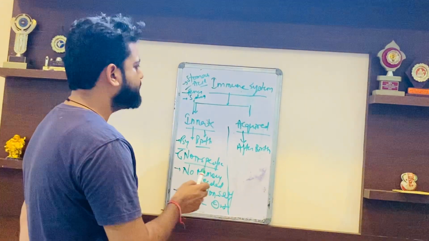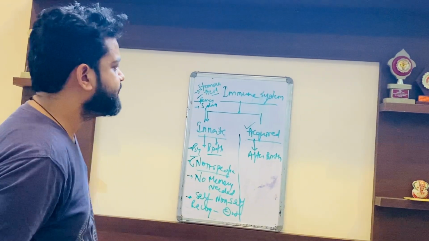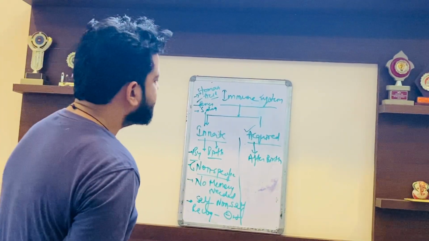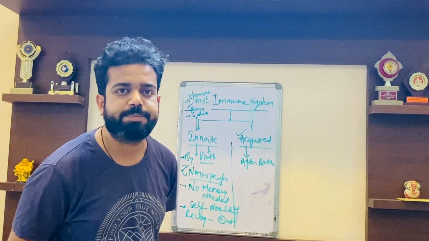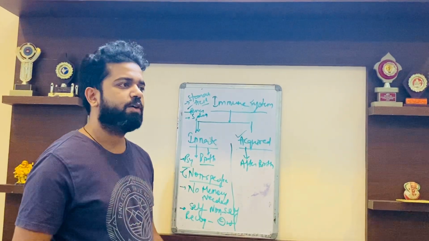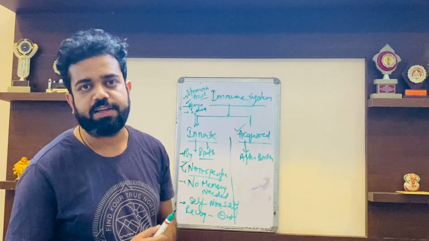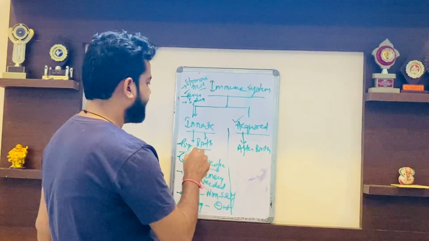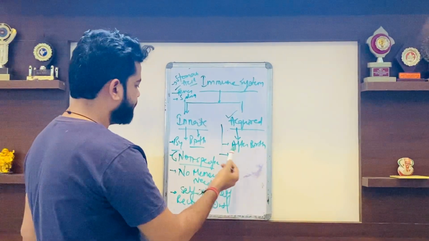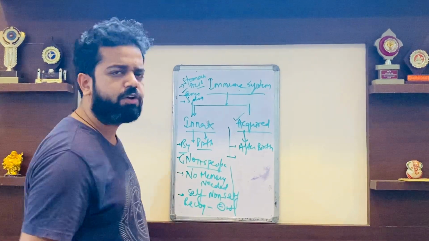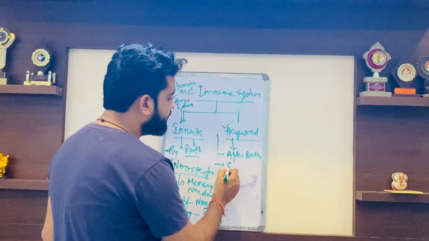So next thing is the acquired immunity. As the name indicates, this immunity is acquired after birth. It means when you are born, you do not have the acquired immunity. So the first point is that it is after birth, and the second point is that it is specific immunity, not non-specific. It means this immunity is highly specific.